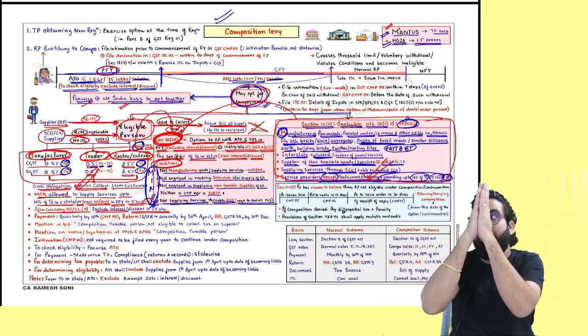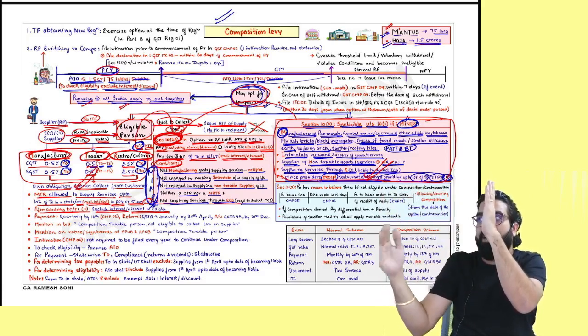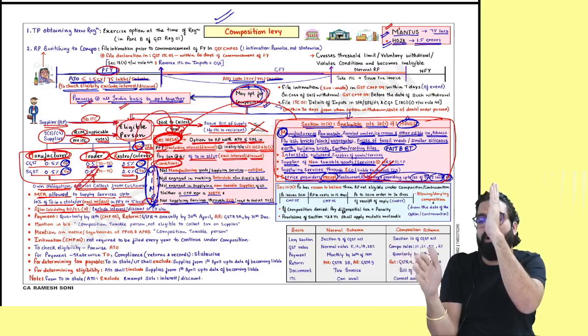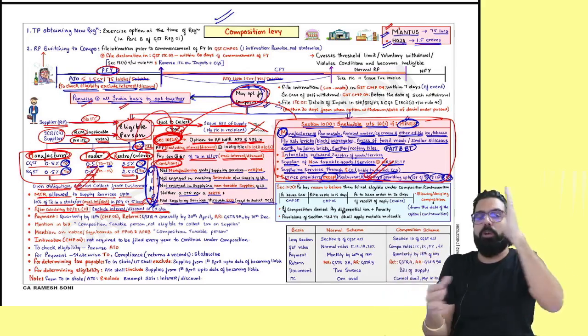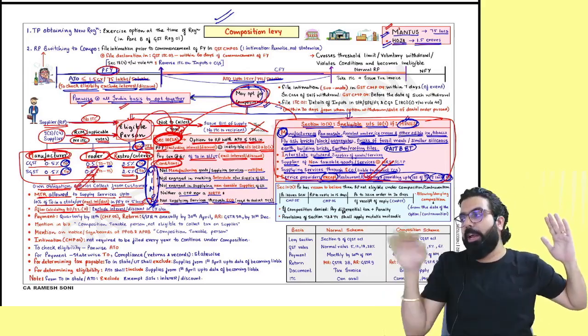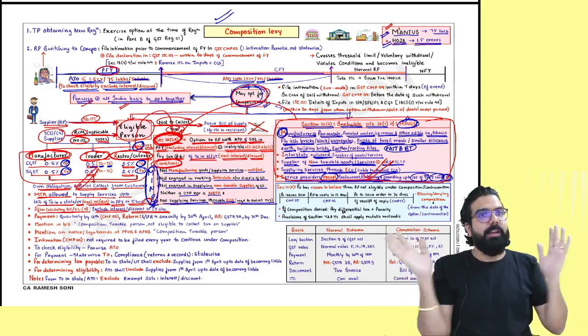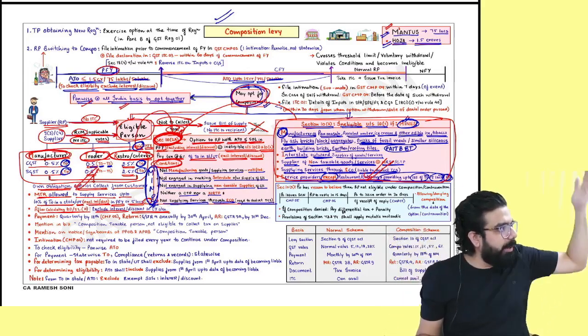Who are the people eligible under 10.1? MTR. 0.5, 0.5, 0.5, 0.5, 2.5, 2.5. You have to pay out of your own pocket. You cannot take ITC, you cannot charge any GST. Who are the people ineligible?